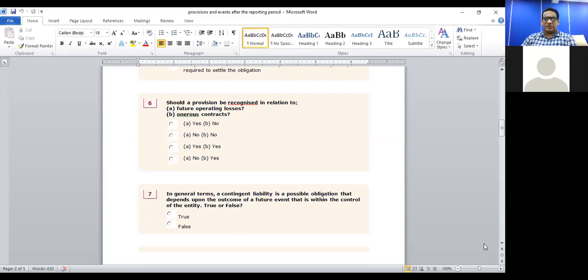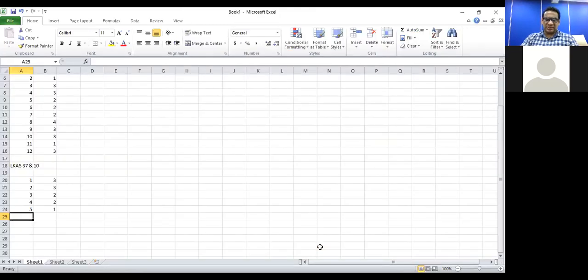Should you recognize the provision in relation to future operating losses? No. With regard to onerous contracts? Yes. So the correct answer is answer 4.